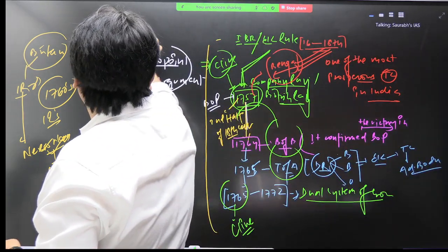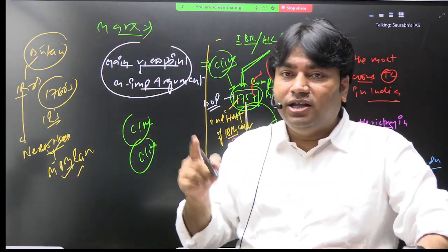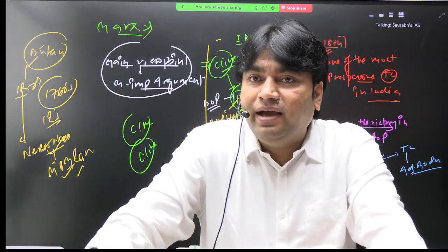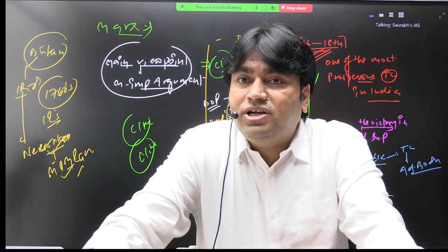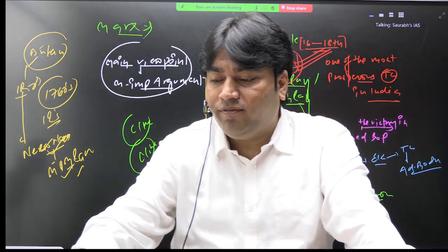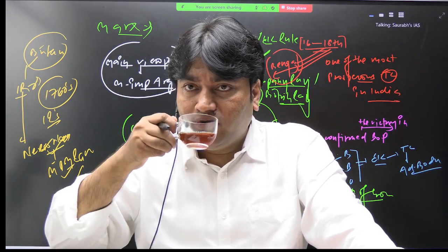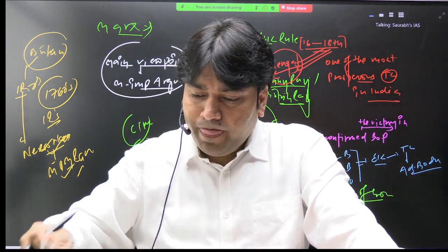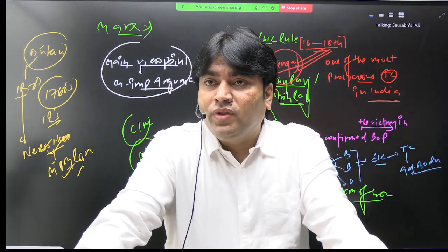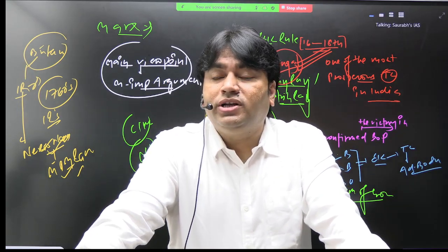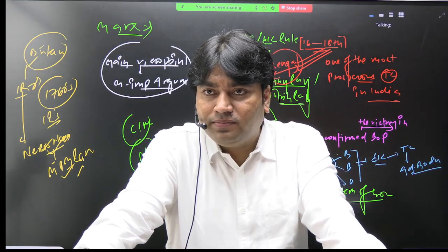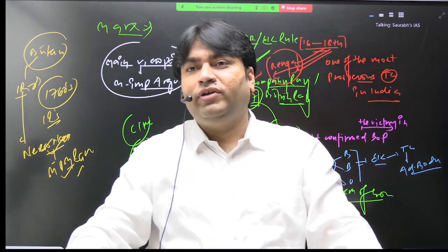Okay. So this is what Marx said. Write this statement. What Marx said? Marx said that India was bleeding and industrial revolution in Britain was becoming successful. Clear? Any doubt? Okay. Now we are entering into the topic.